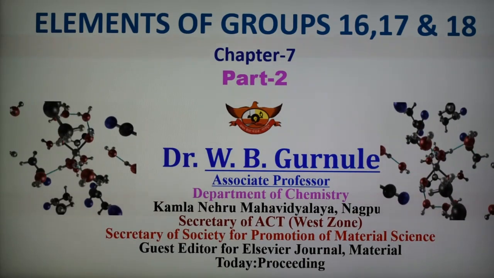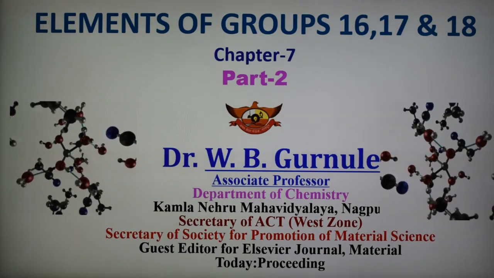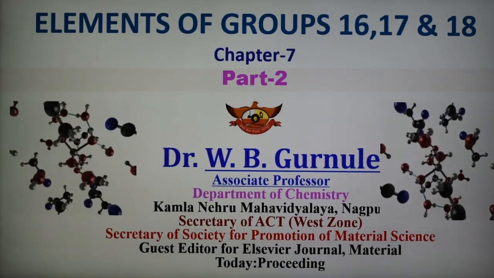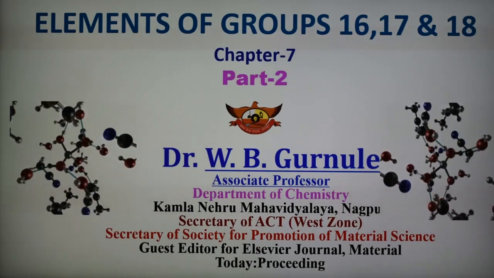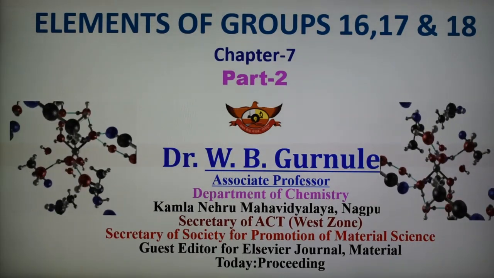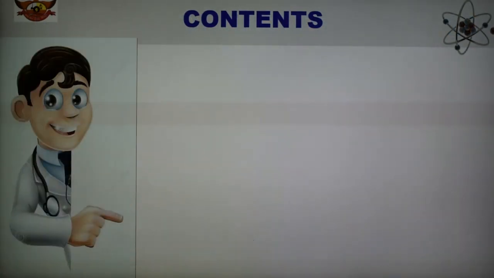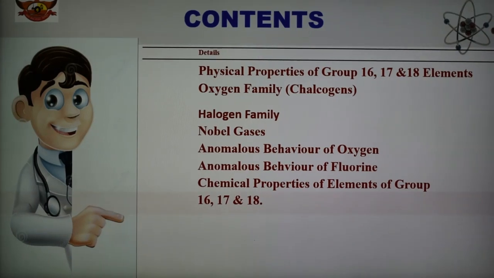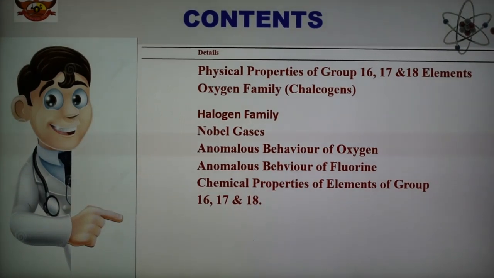Chapter number 7. This is the second part of this chapter. The first part we have already discussed, the general characteristics of the p-block elements, that is group numbers 16, 17 and 18. And today we are discussing the next part. The contents are: physical properties of group 16, 17, 18 elements, the oxygen family, also known as chalcogens, the halogen family, noble gases, anomalous behavior of oxygen, anomalous behavior of fluorine, and some chemical properties of the elements of groups 16, 17 and 18.